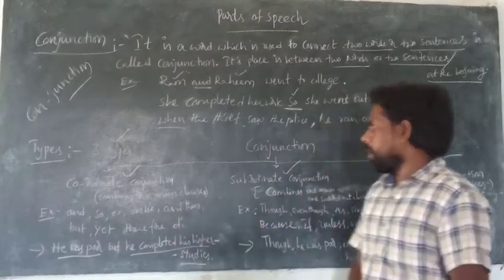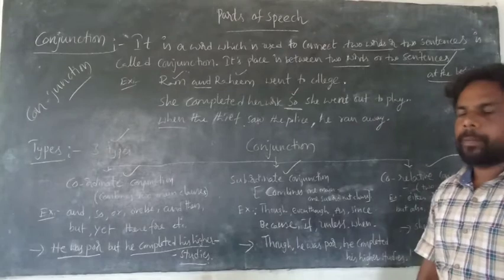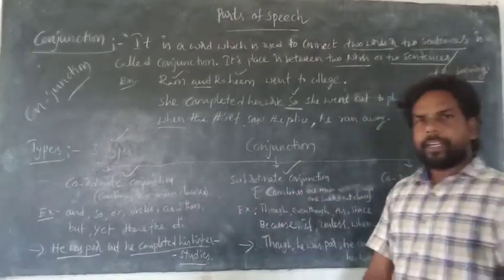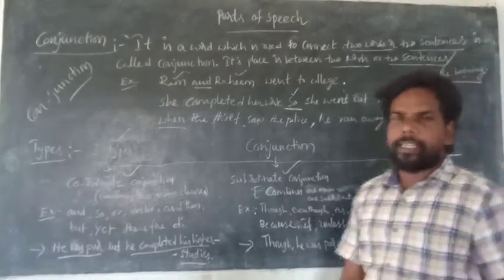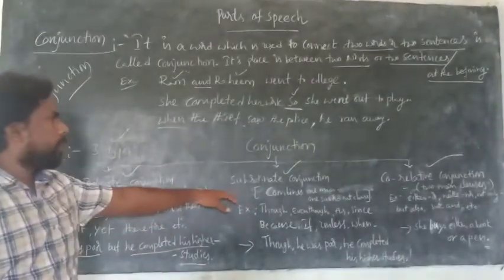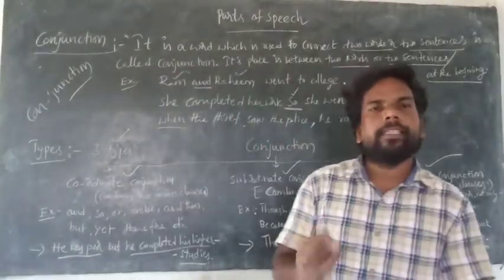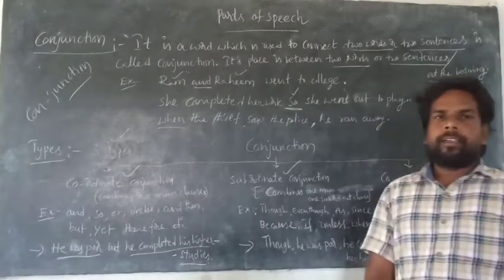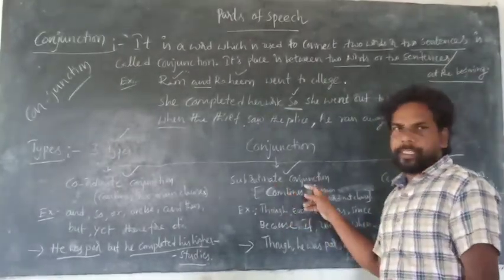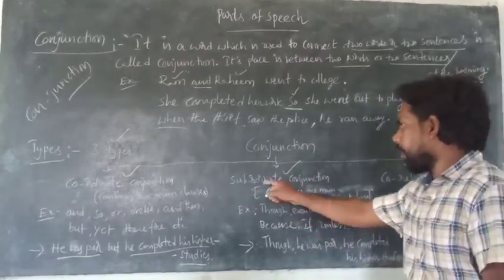Examples are these. And come to the subordinate conjunction. Subordinate conjunction connects one main clause and one subordinate clause. A conjunction which connects one main clause and one subordinate clause is called a subordinate conjunction.